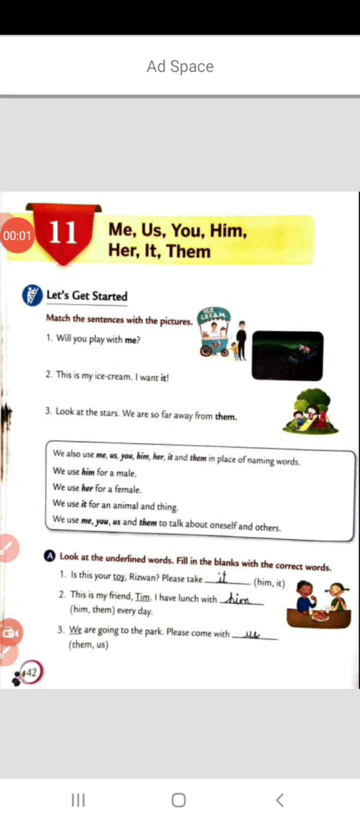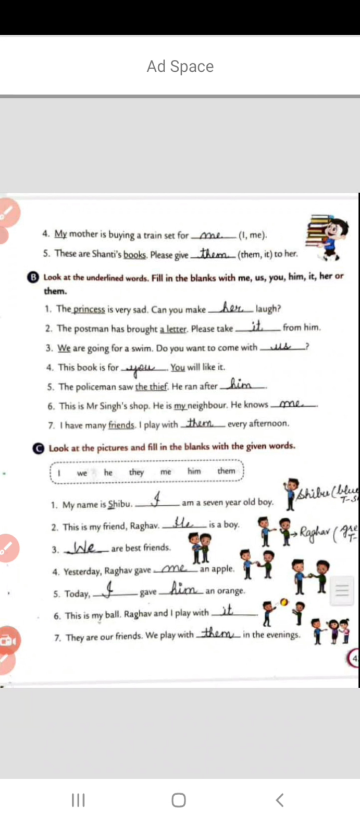After that, you have to practice object pronouns in your grammar book. Page numbers 42 and 43, you have to complete them.